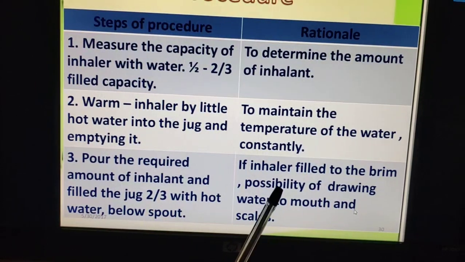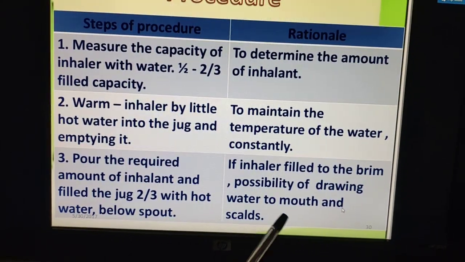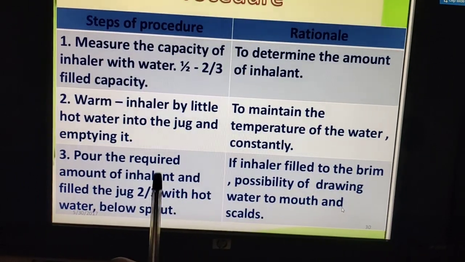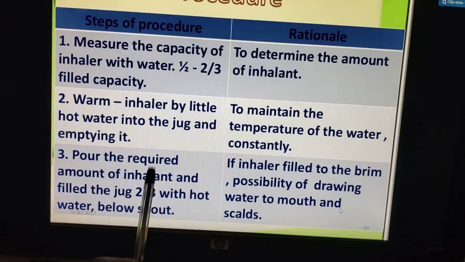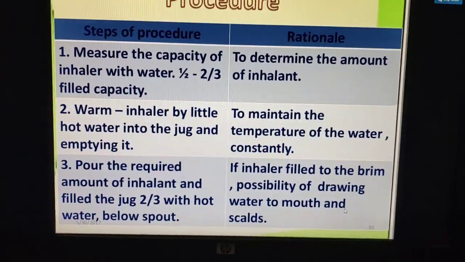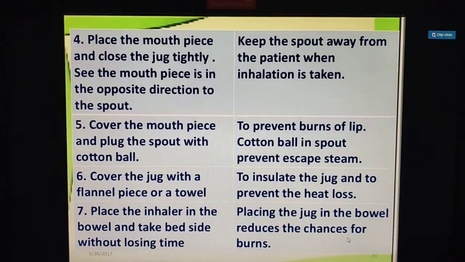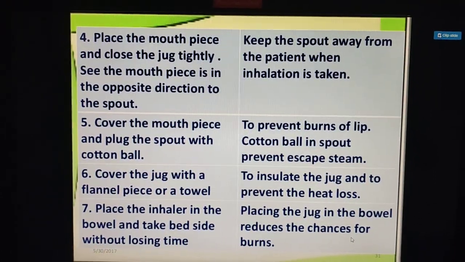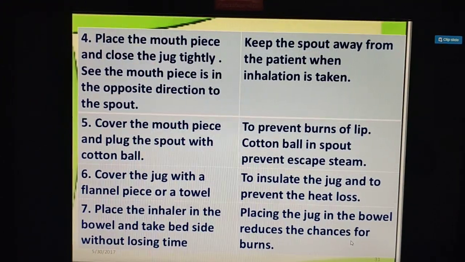Okay. If the inhaler is filled to the brim, there is a possibility of water being drawn into the mouth through the spout, isn't it? So what we have to do? Fill the inhaler jug only 2/3 with the hot water. Then place the mouthpiece and close the jug tightly. Place the mouthpiece in the opposite direction of the spout. Okay, keep the spout away from the patient when inhalation is taken.